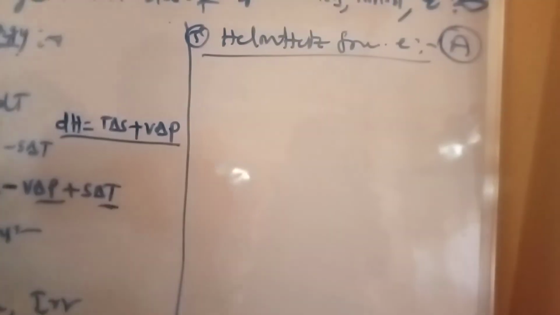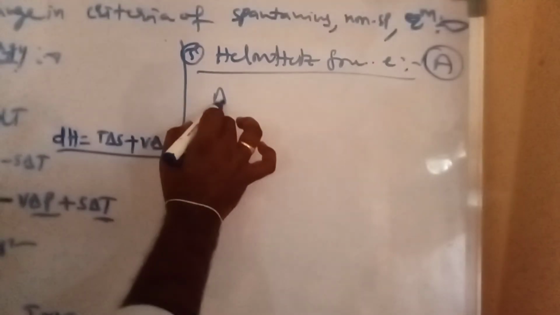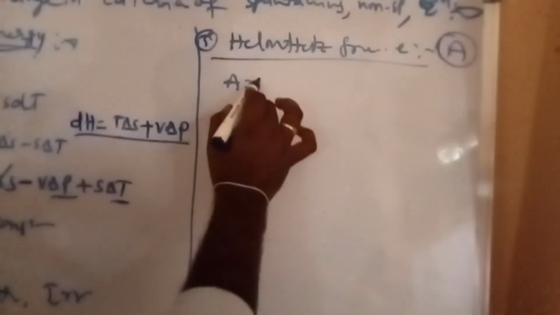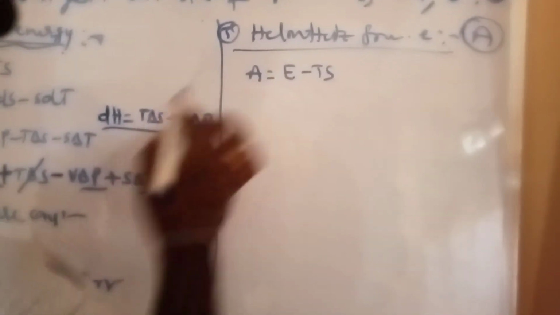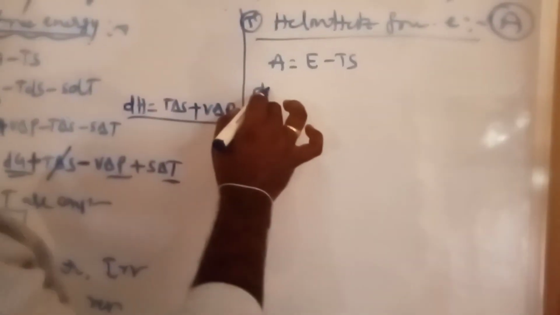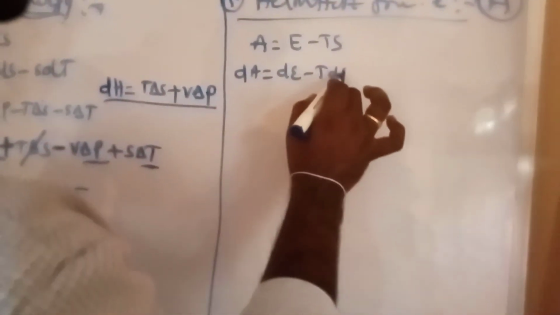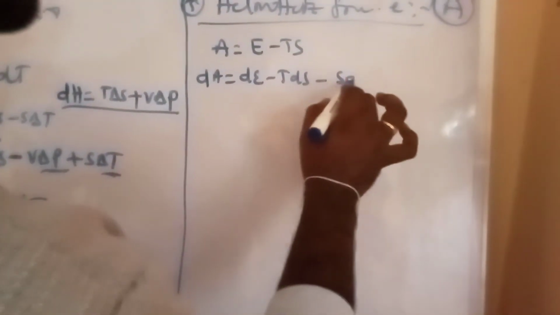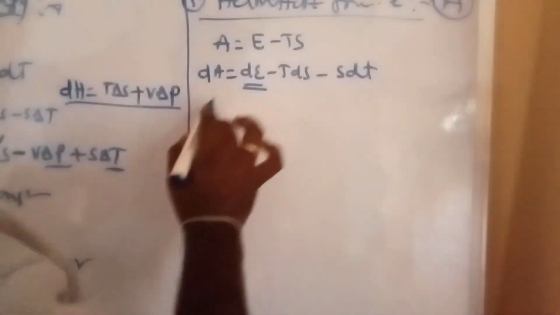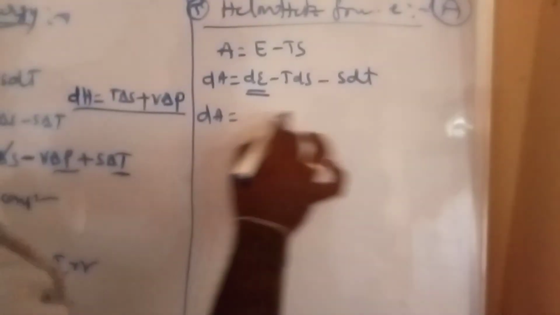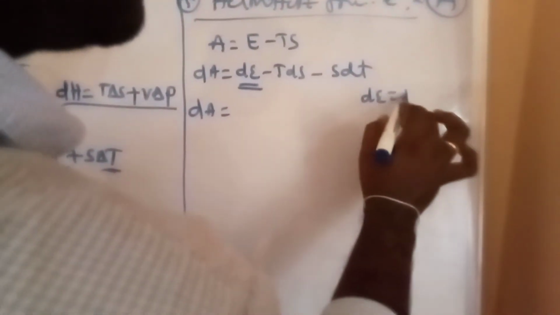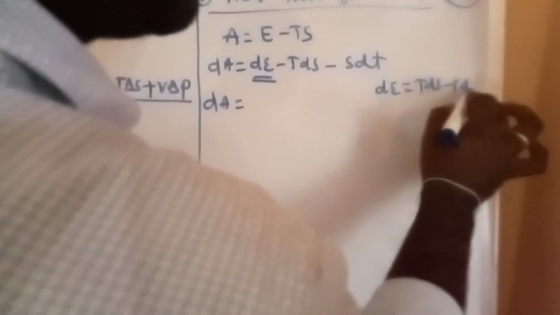Now the last one is the Helmholtz free energy, denoted with A. What is the basic equation of Helmholtz free energy? A is equal to E minus TS. We know very well dA is equal to dE minus TdS minus SdT. We also know the internal energy equation dE is equal to TdS minus PdV.